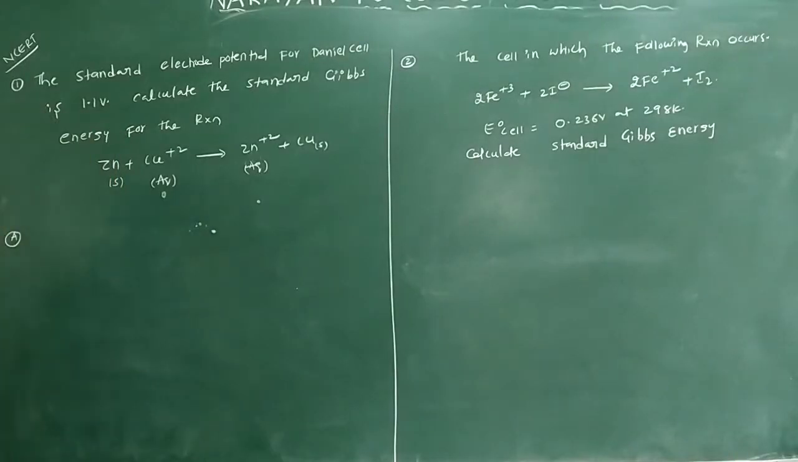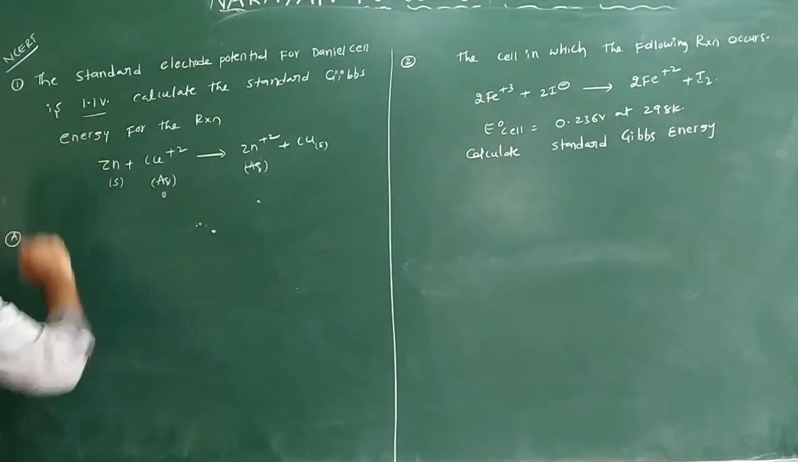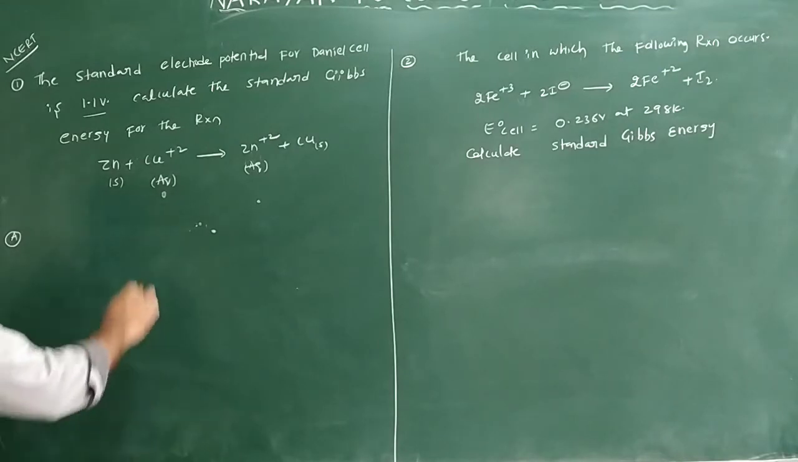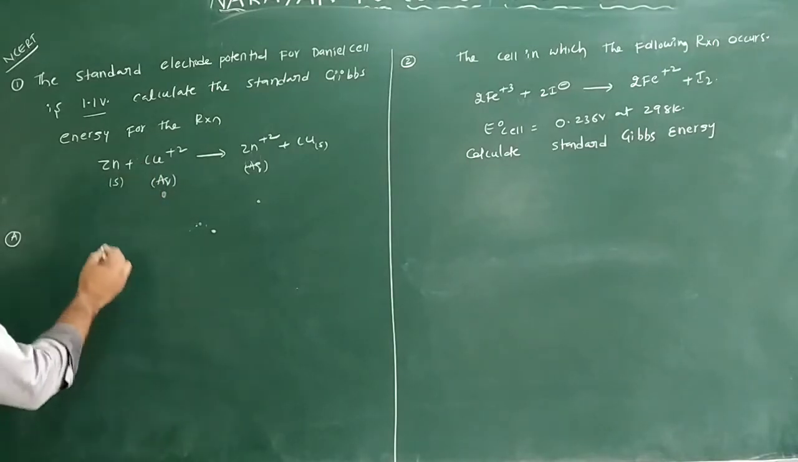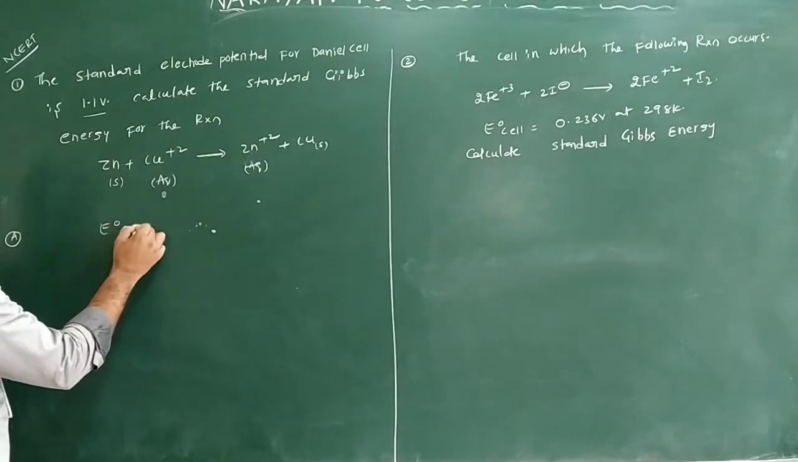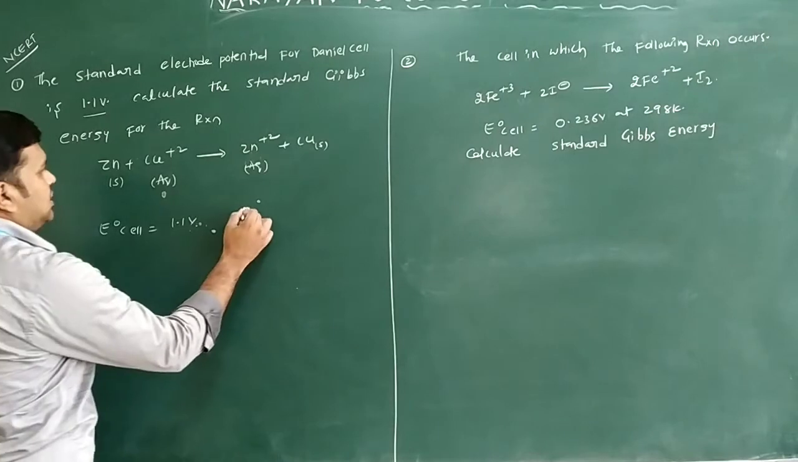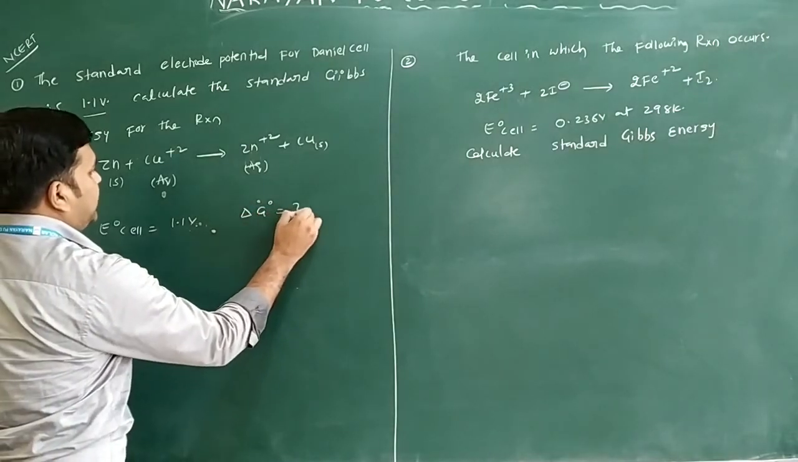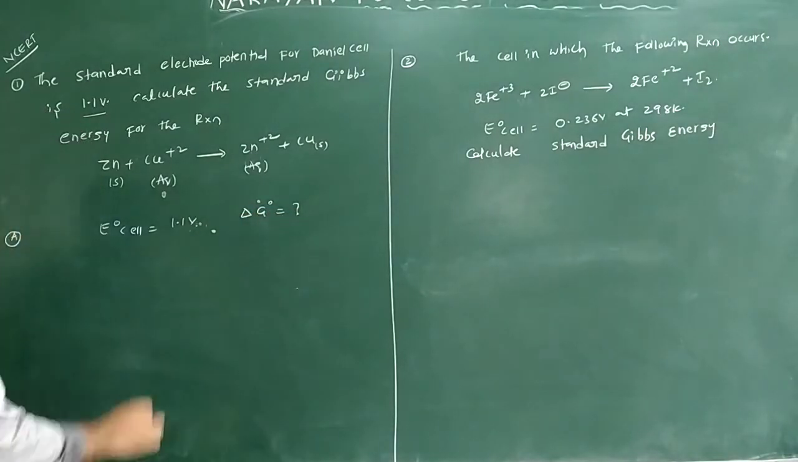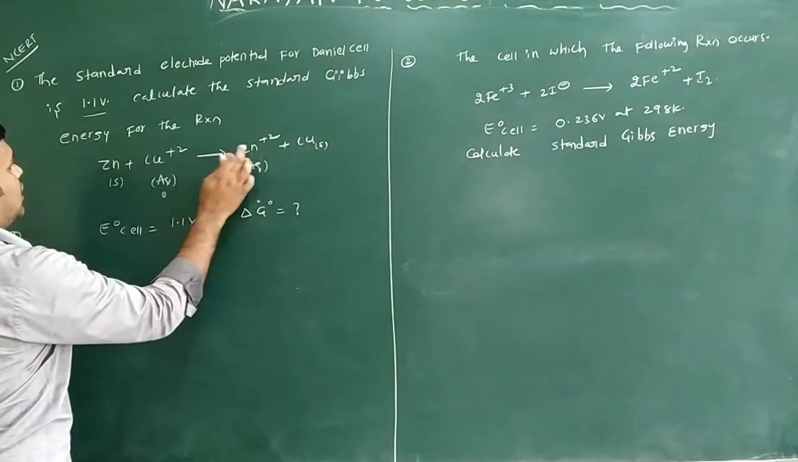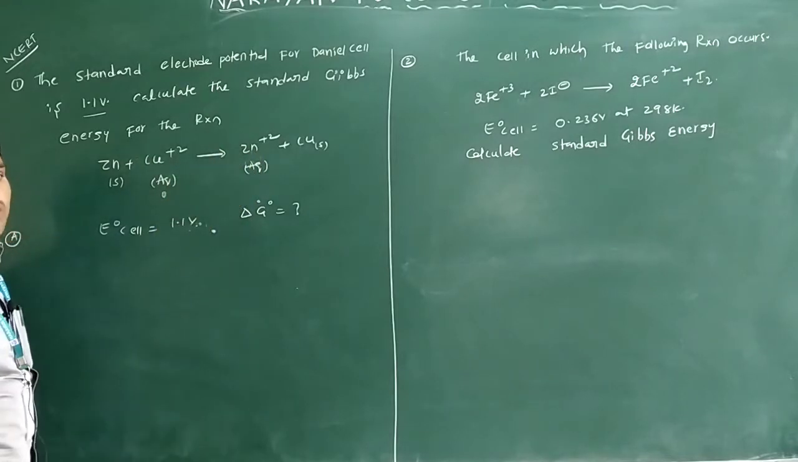So this is an NCERT question. The standard electrode potential for a Daniell cell is given as 1.1 volts. Calculate the standard Gibbs free energy of the reaction. They are asking for ΔG naught only. The equation is given. E naught cell is given, that is 1.1 volts only. They are asking what is the standard Gibbs free energy ΔG naught. And from this reaction, Zn plus Cu2+ gives rise to Zn2+ plus Cu, what is the change in electrons? There is a change of 2 electrons only.